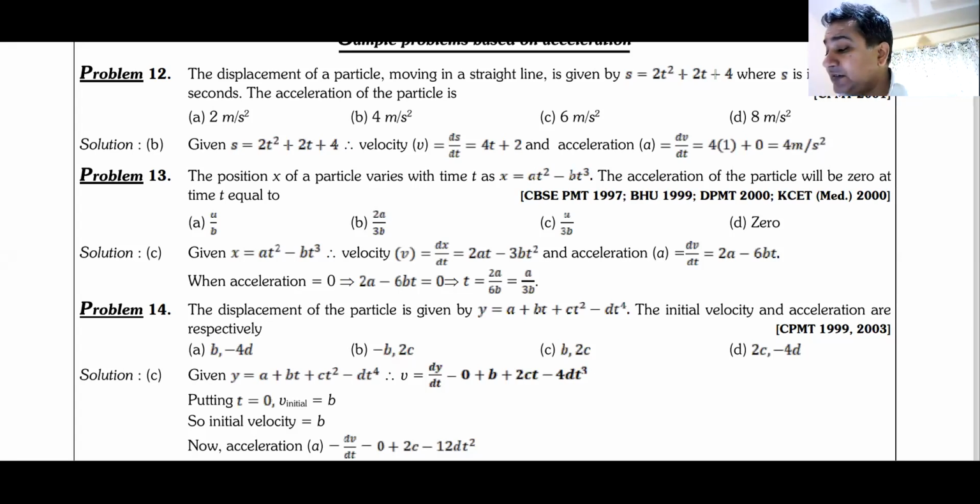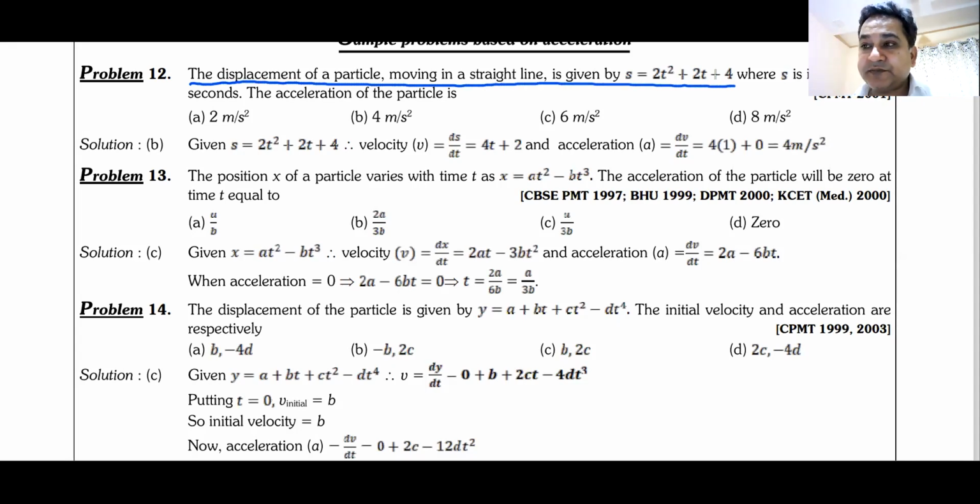This question states, and I will read it, the displacement of a particle moving in a straight line is given by something, something, something, something, where S is in meters, T is in seconds. What is the acceleration of the particle? Now, first of all, you have to tell me what is wrong with this question.